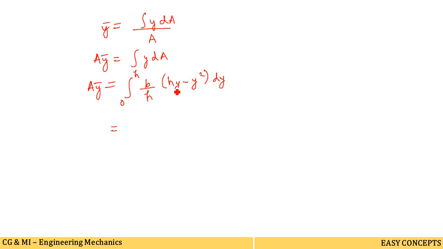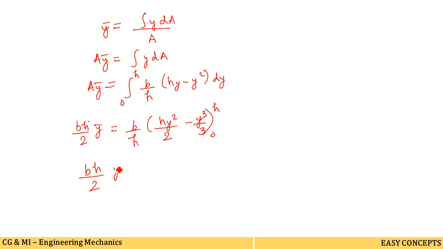Now we have to integrate this with respect to y, so b by h will become constant, and here hy square by 2 minus y cube by 3 after integrating, the limits are 0 to h, and this is A y bar. Okay, and A value we also found is half base into height, so half base into height, and this is y bar. So after calculating, means placing these h values in this bracket, you will get bh by 2 into y bar is equal to bh square by 6.